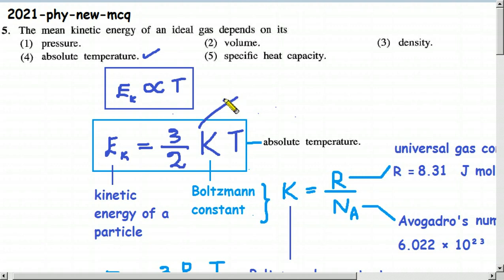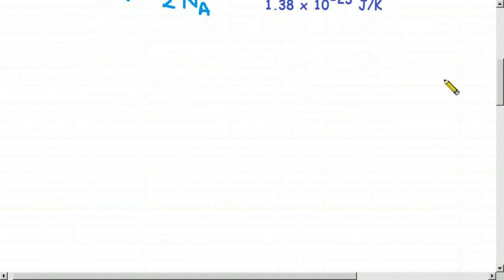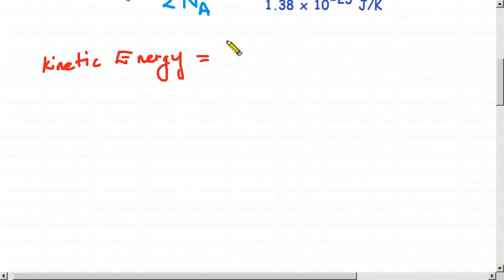This equation looks a little bit difficult and odd, but kinetic energy is a simple thing. We use that equation every day. Kinetic energy, we know, is just half mv squared.